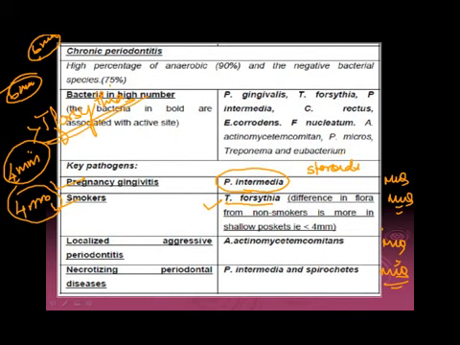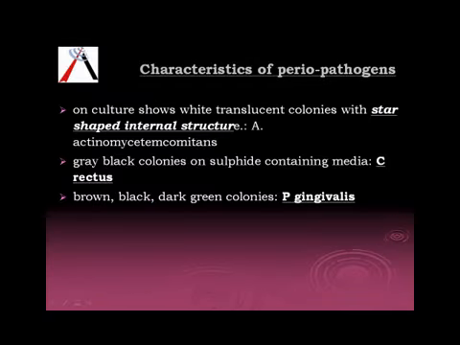What does that mean? In smokers, T. forsythensis can colonize even the shallower pockets. That is the point here. So the difference in the flora from non-smokers is more in shallow pockets. Then we have localized aggressive periodontitis caused by AA, and necrotizing disease caused by P. intermedia and spirochetes.